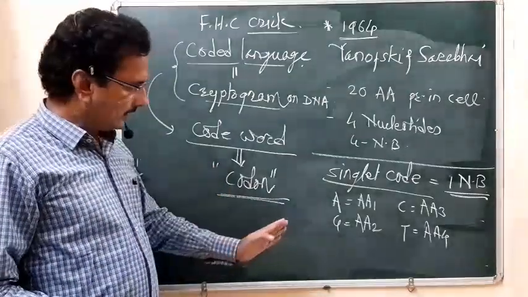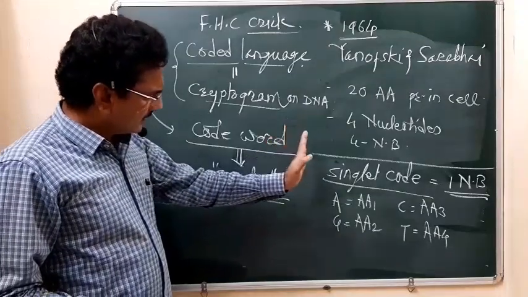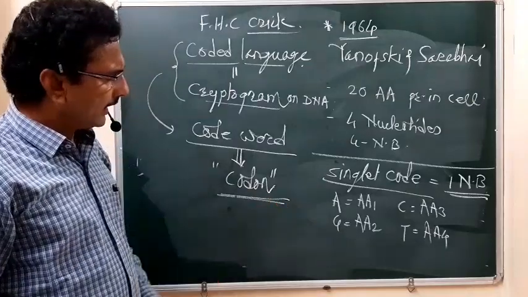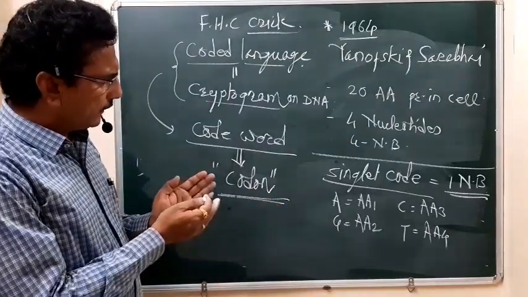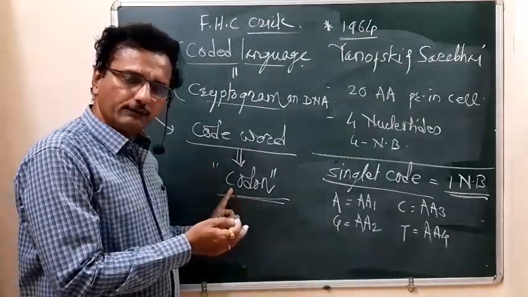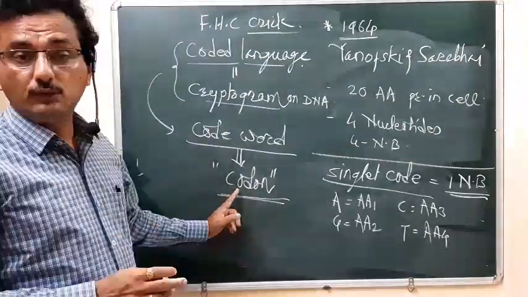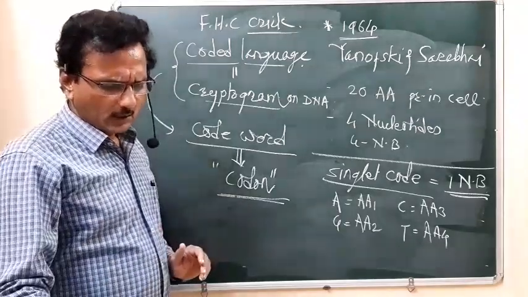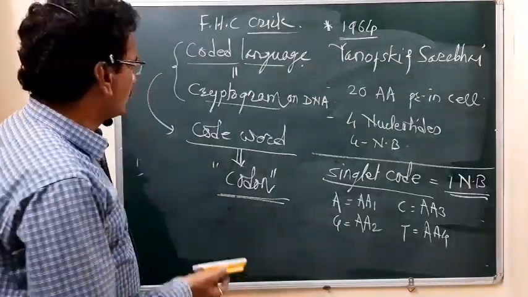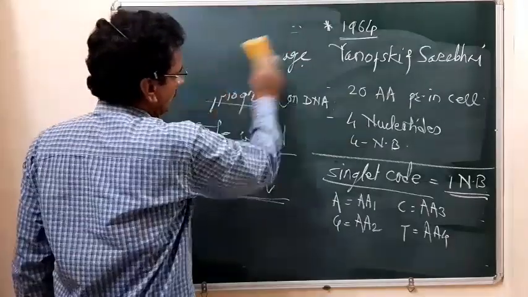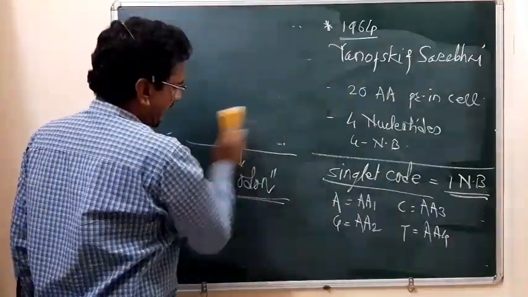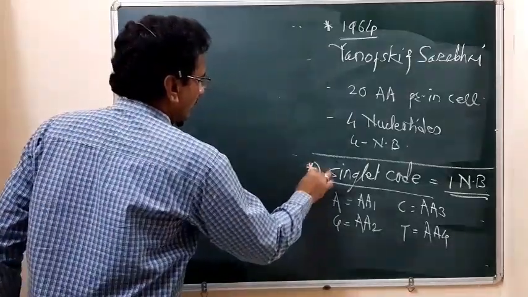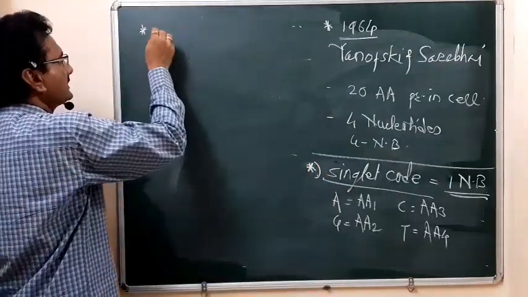Then this concept lagged behind, and it was followed by the possibility that the codon will be formed from two nitrogen bases. That type of code is called the doublet code. Then what happens when there is a doublet code? So this is a singlet code, and the next possibility is the doublet code.